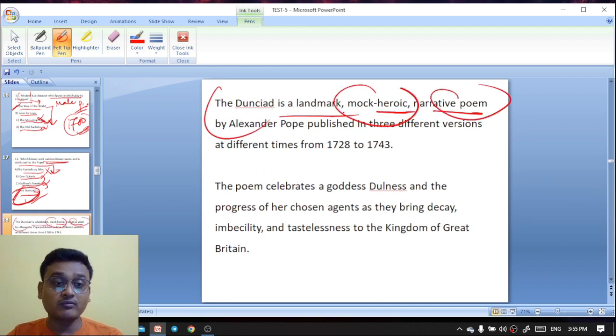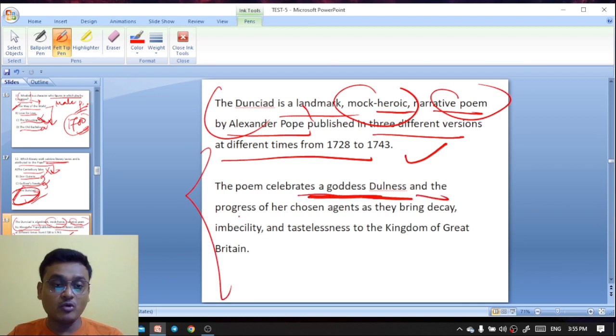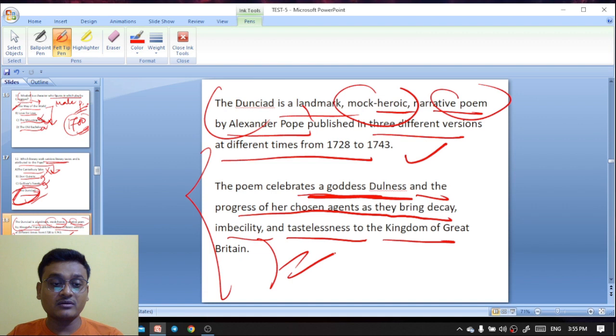It's a mock heroic narrative poem by Alexander Pope, published in three different versions at different times from 1728 to 1743. The poem celebrates the goddess Dulness, and the progress of her chosen agents as they bring decay, imbecility, and tastelessness to the kingdom of Great Britain. Here the hero is Theobald, Lewis Theobald.